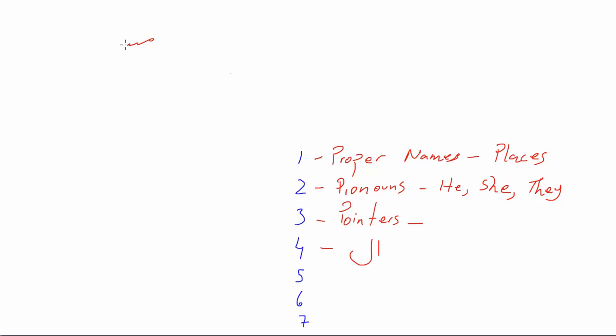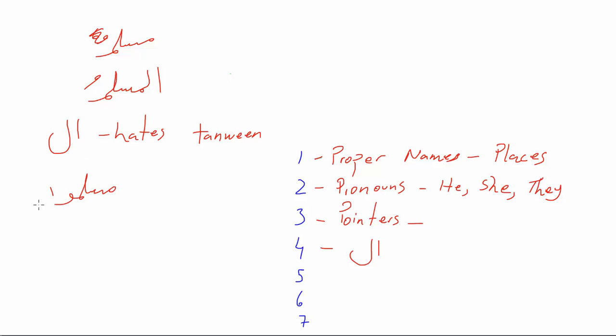Because I said that Muslimun, right? The light version of Muslimun is Muslimu. And yes, if you put an Alif Lam on Muslimun, it is going to be Al-Muslimu. Why? Because Alif Lam hates Tanween. But it doesn't mean that... Now, when you say Muslimuna, that's the heavy version. What's the light version of it?